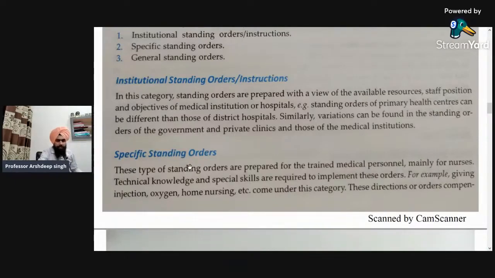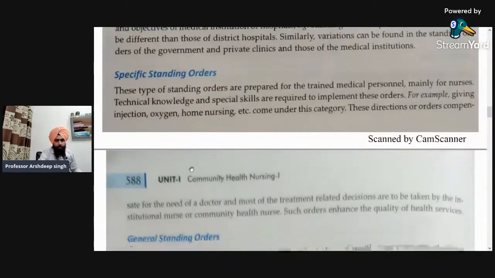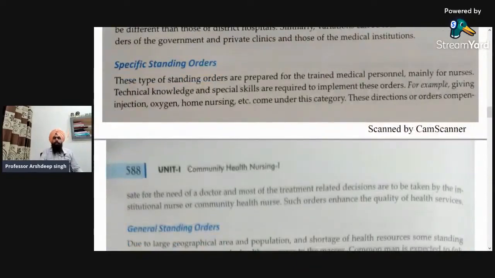These types of standing orders are prepared for trained medical personnel, mainly nurses. Technical knowledge and special skills are required to implement these orders. Specific means we have to specify the person, and mostly the person is the nurse. For example, giving an injection, home nursing, etc., come under this category. So for this we are delegating a single person, and that is the nurse. So these are the specific standing orders.